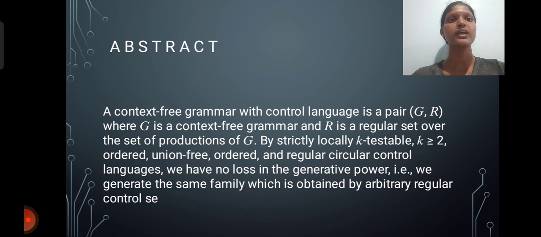A context-free grammar with control language is a pair (G, R), where G is a context-free grammar and R is a regular set over the set of productions of G, strictly locally k-testable where k is less than or equal to 2, ordered, union-free, and ordered regular circular control language. We have no loss in generative power. We generate the same families which are obtained by ordinary regular controls.